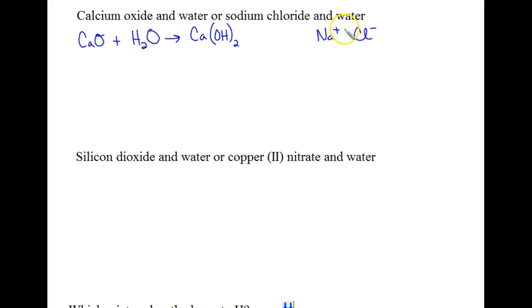Remember that sodium is a spectator ion. We talked about that a moment ago. Chloride is also basically a spectator because it is the very weak conjugate base of the strong acid hydrochloric acid. So we would expect sodium chloride in water to be neutral.